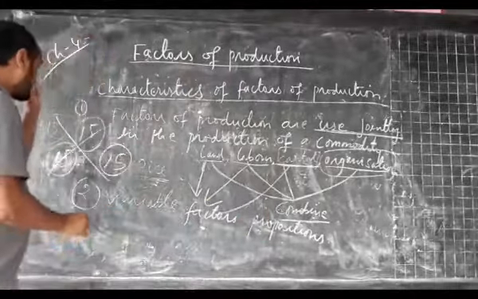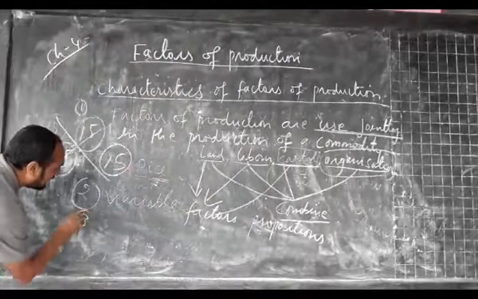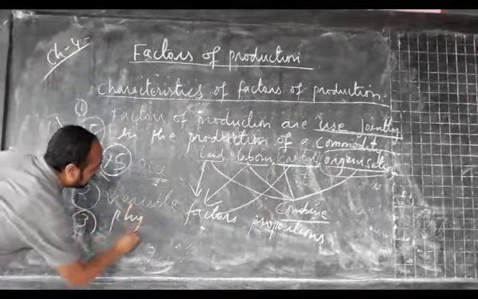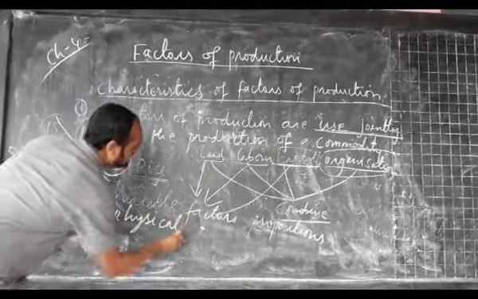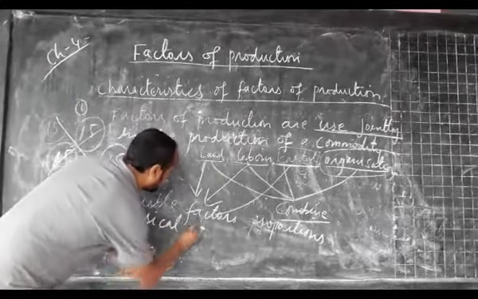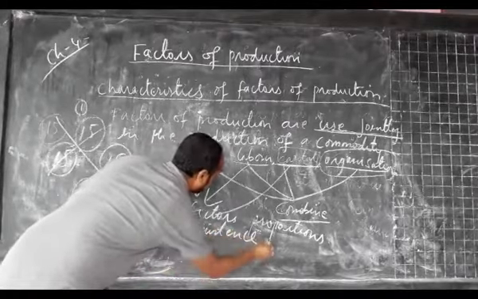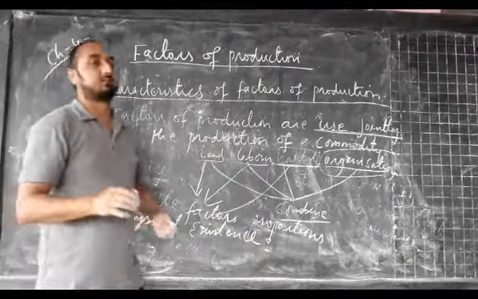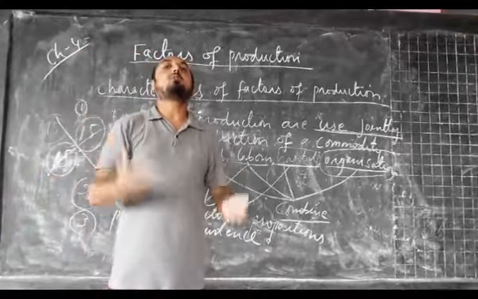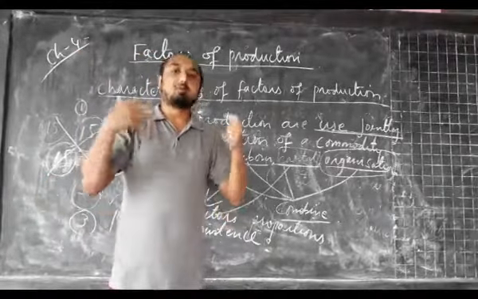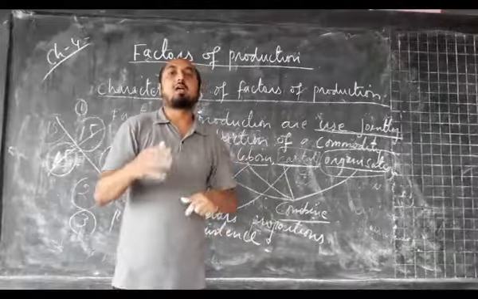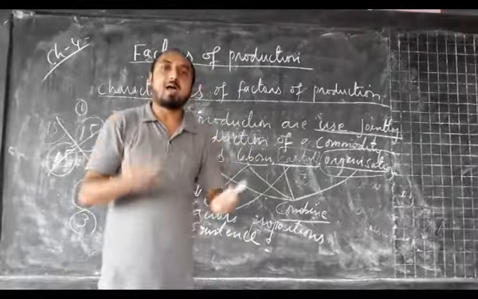Now the third characteristic we have is physical existence. What is physical existence? Physical existence means all the factors of production can be seen, touched, controlled and easily handled.